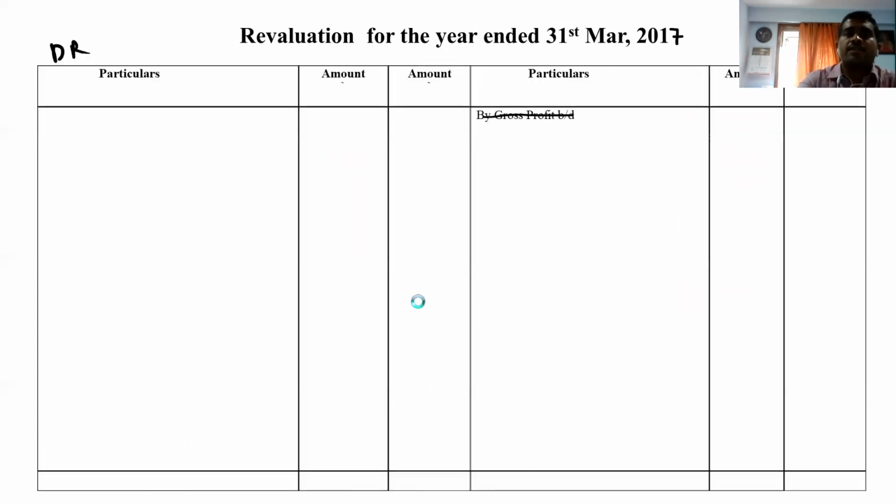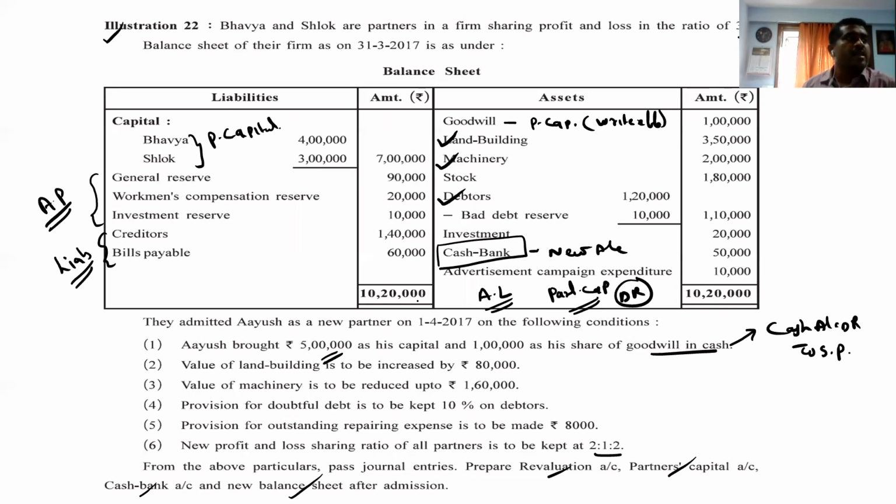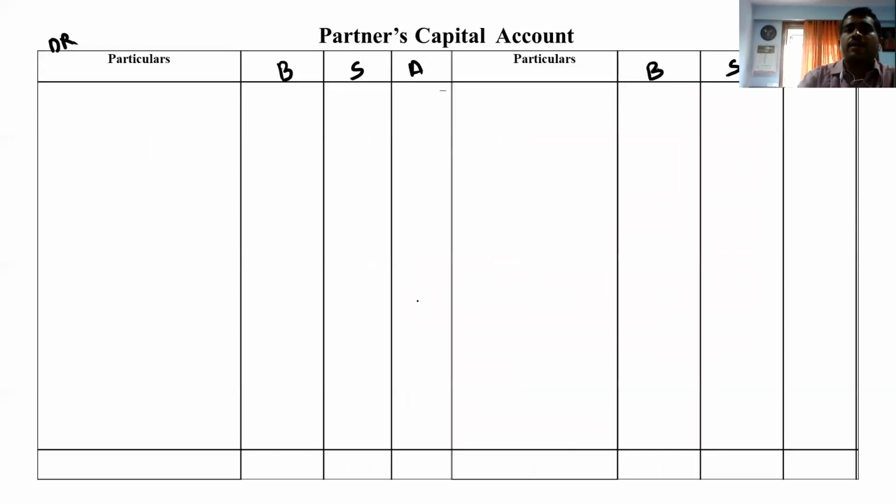So we are starting the sum. The first thing I can see is capital. I have the textbook with me here, so I'm not going to question again and again. So capital I have to write on the partners' capital account credit side, by balance brought forward. Bhavya's comes to 4 lakhs, while Shlok's comes to 3 lakhs.